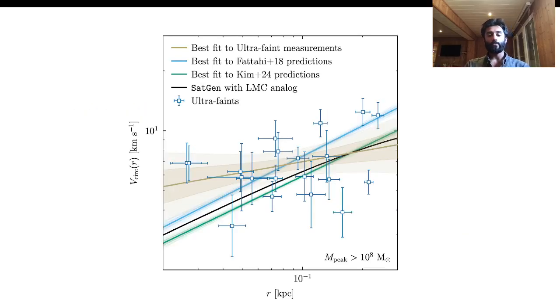In our work, we use a semi-analytic satellite galaxy generator, SatGen, to infer satellite dark matter densities, make CDM predictions, and compare to observed data. The main result of our work, highlighted here, is that we find that, at the population level, the most compact ultrafaint satellites are denser than expected in CDM, while the most diffuse ultrafaint satellites are less dense than expected. This discrepancy appears at roughly the 2.4 sigma level across all systematic variations to our modeling.